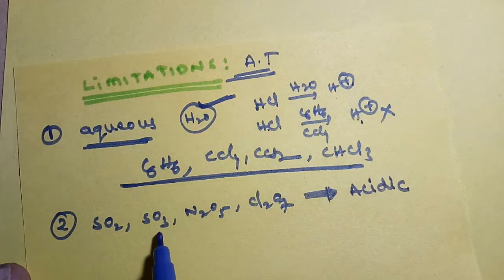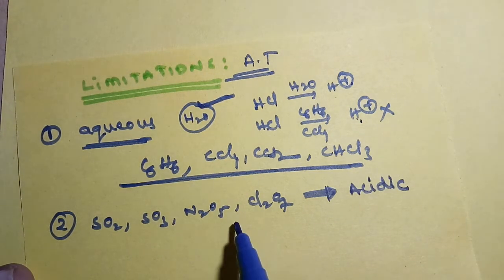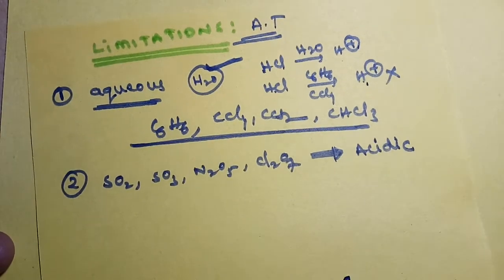Acidic in nature. Do they have H plus ions? No, they don't have H plus ions. So the acidic nature of these non-metal oxides we can't explain based upon Arrhenius theory.